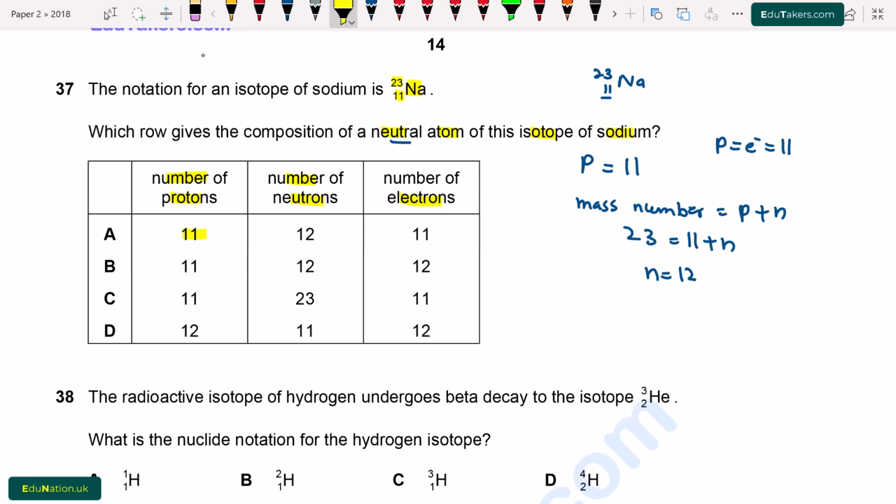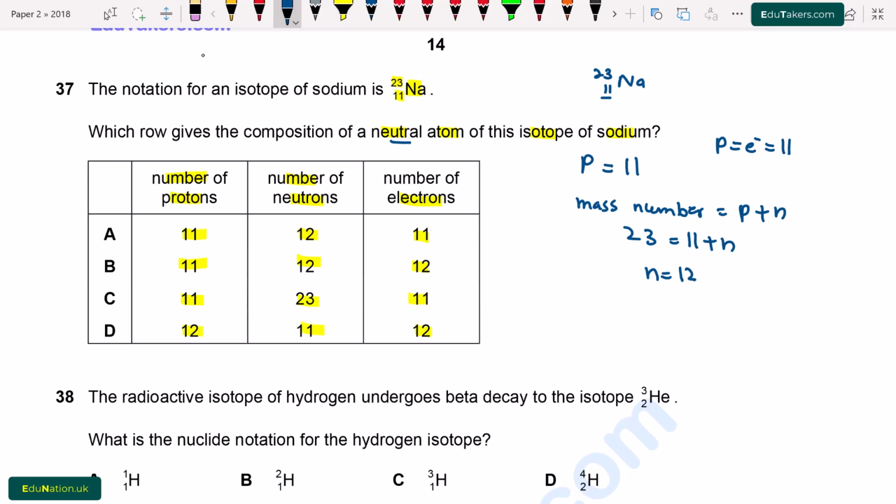Option A: 11, 12 and 11. Option B: 11, 12, 12. C: 11, 23, 11. D: 12, 11 and 12.